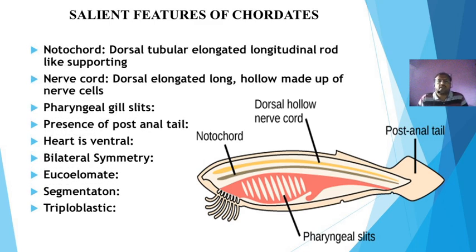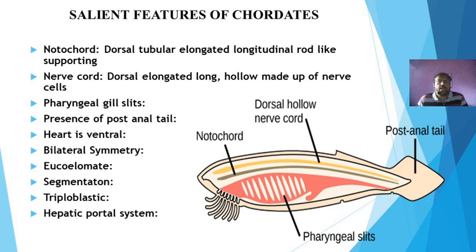Then chordates are triploblastic, means they have three germ layers: ectoderm, endoderm and mesoderm. At the development of the embryo, the germ layers are present, and these germ layers give rise to all the parts, tissues or organs of the body. So chordates are triploblastic.